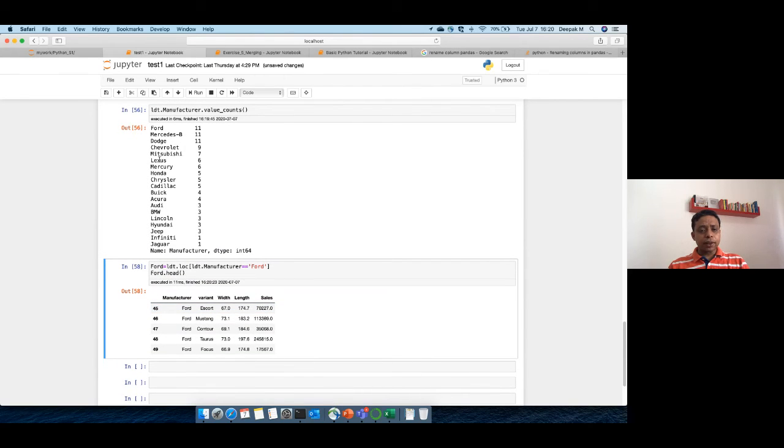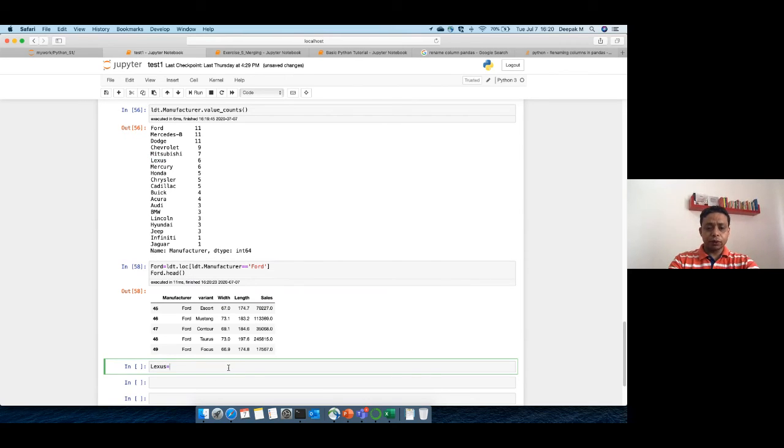Let's now create one more data set. Let's say we are calling it Lexus. Same thing, Lexus equal to LDT.loc, LDT dot manufacturer equal to Lexus.